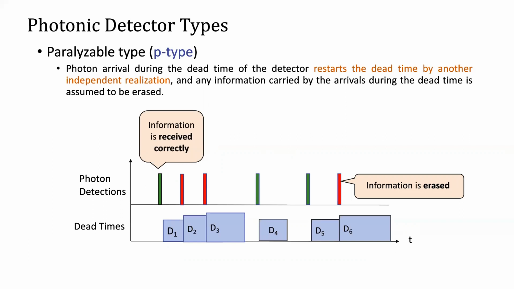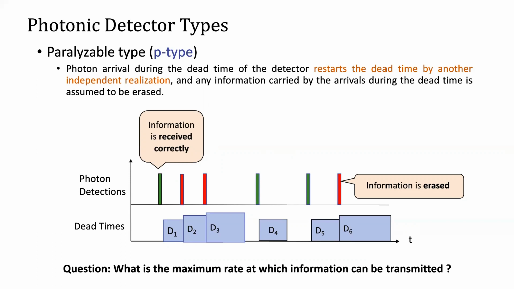In our work, for both these types of detectors, we try to address the question: what is the maximum rate at which information can be transmitted in such photonic systems where erasures happen due to the dead times of the detectors?